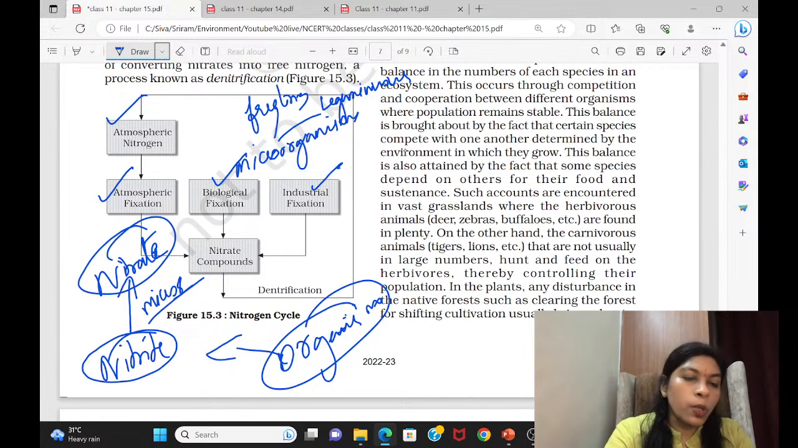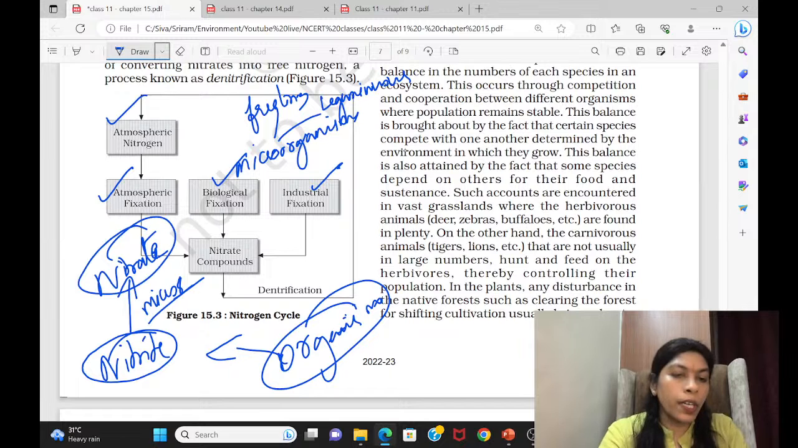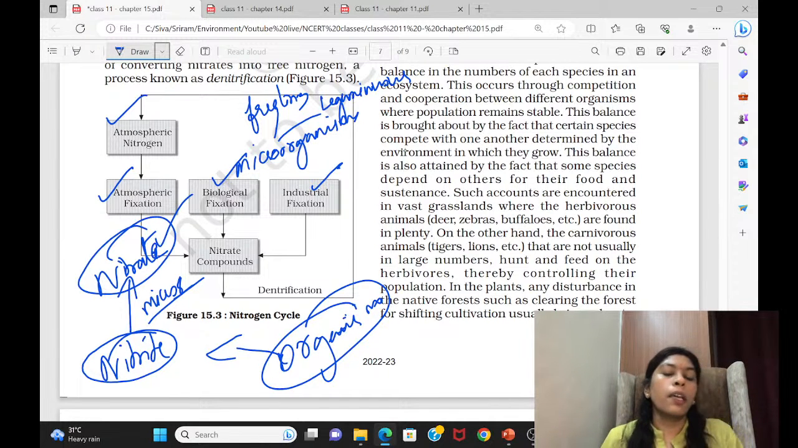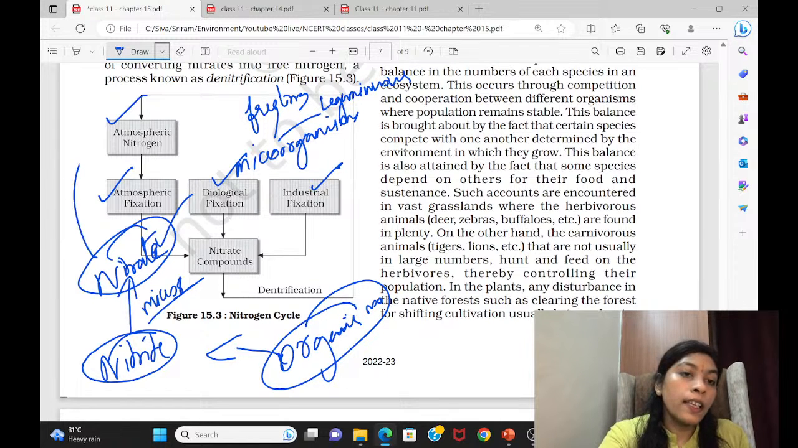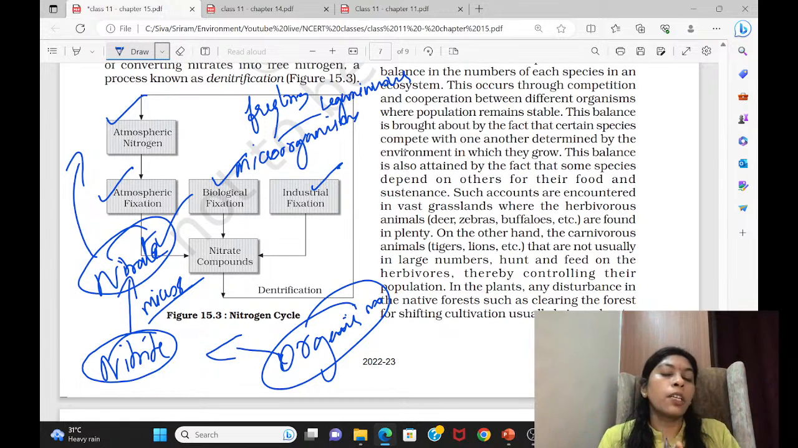Even industrial fixation fixes the atmospheric nitrogen in the form of ammonia. Ammonia again gets converted to nitrate, also with the help of microorganisms only. Then this nitrate is taken by plants. Now, when plants and animals die, they are converted into ammonia and again converted to nitrate. Sometimes this nitrate is sent back to the atmosphere in the elemental nitrogen form. That is also done by denitrifying bacteria. This is called denitrification.